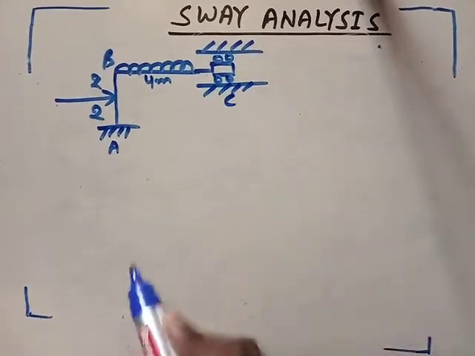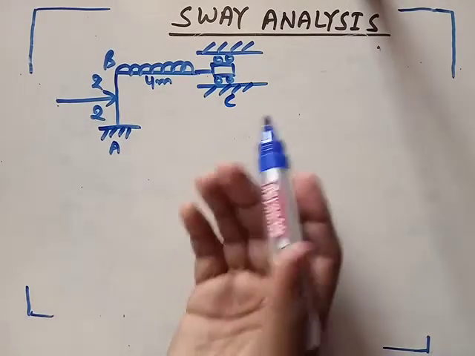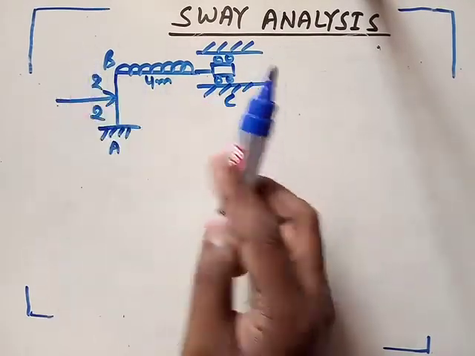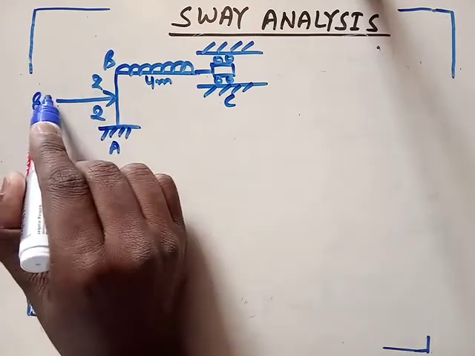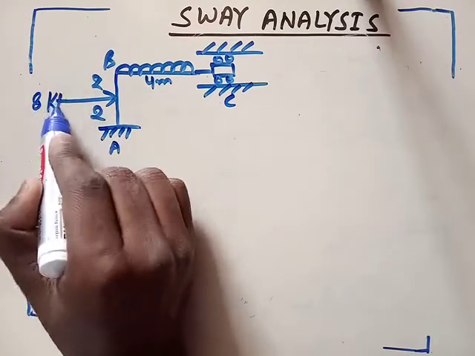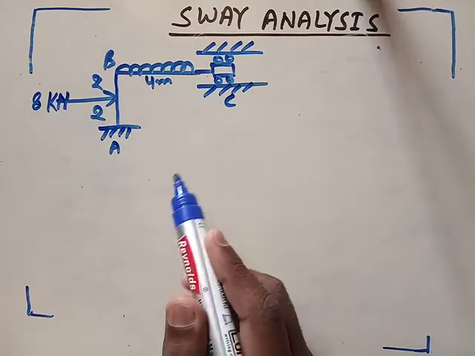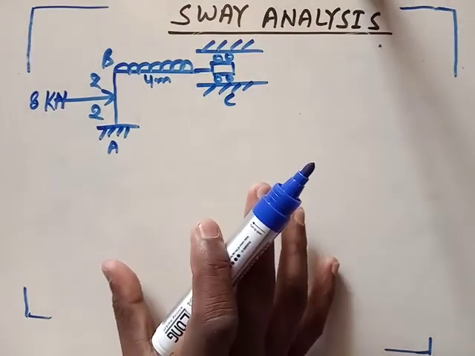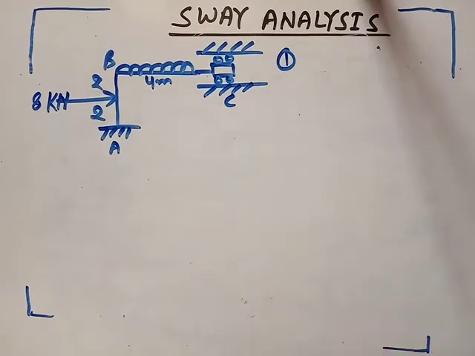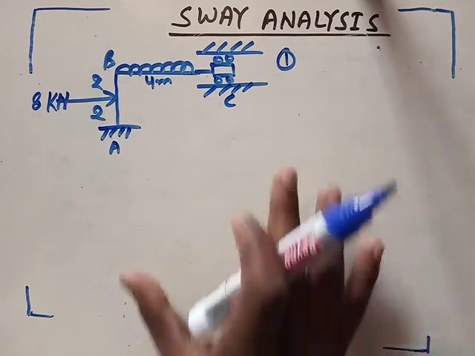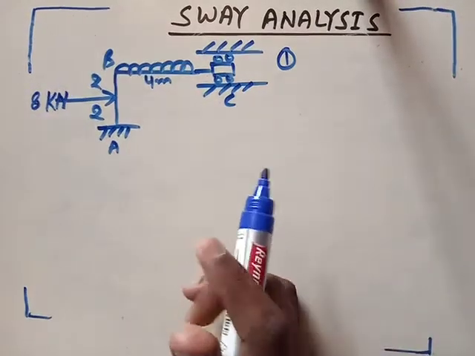Suppose this is C point. So it's clear sway will occur in this direction, because the load is here. Suppose this load is 8 kilonewton. Okay, so what is our first step? Our first step was do the non-sway analysis.